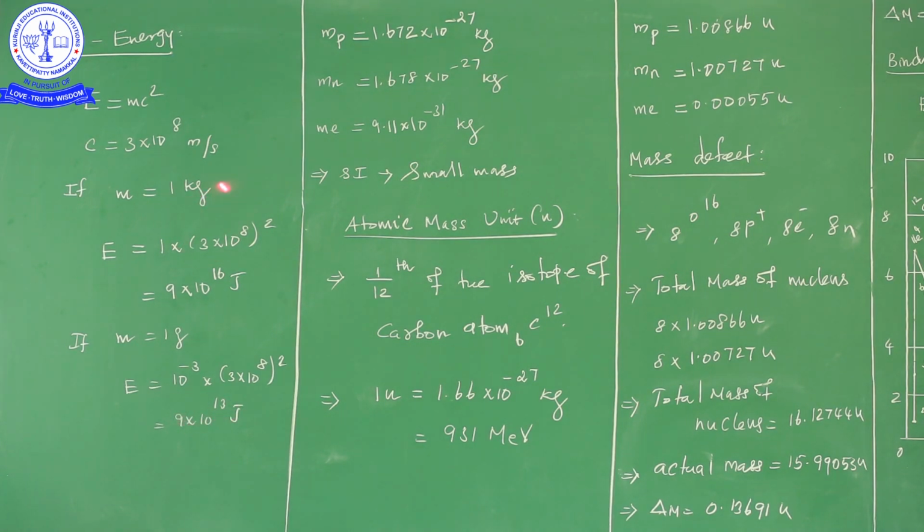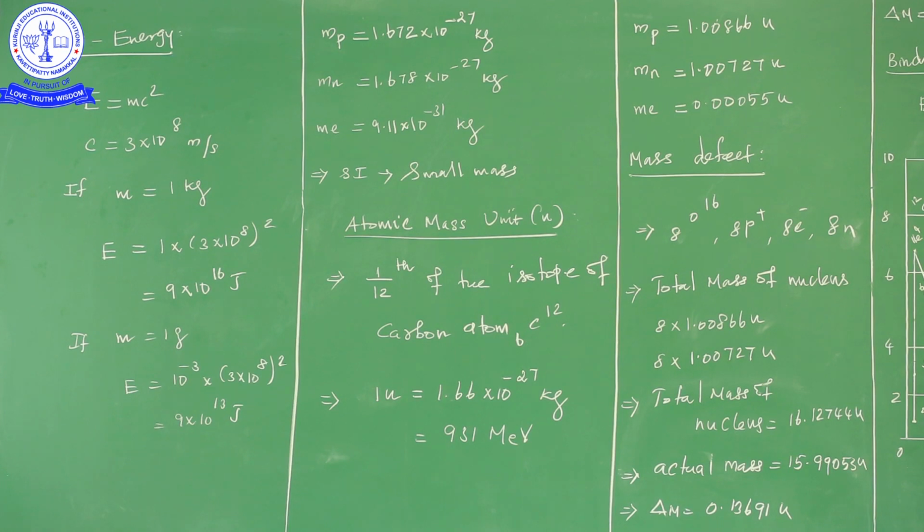So when 1 kilogram of matter is converted into energy, we get 9 into 10 power of 16 joule. Instead of 1 kilogram, if you take 1 gram of matter and convert it into energy, we get 9 into 10 power of 13 joule. Either 1 kilogram or 1 gram is a very small value, but from it we get an enormous amount of energy by the relation E is equal to mc square. This is the main formula used in the mass energy relation.